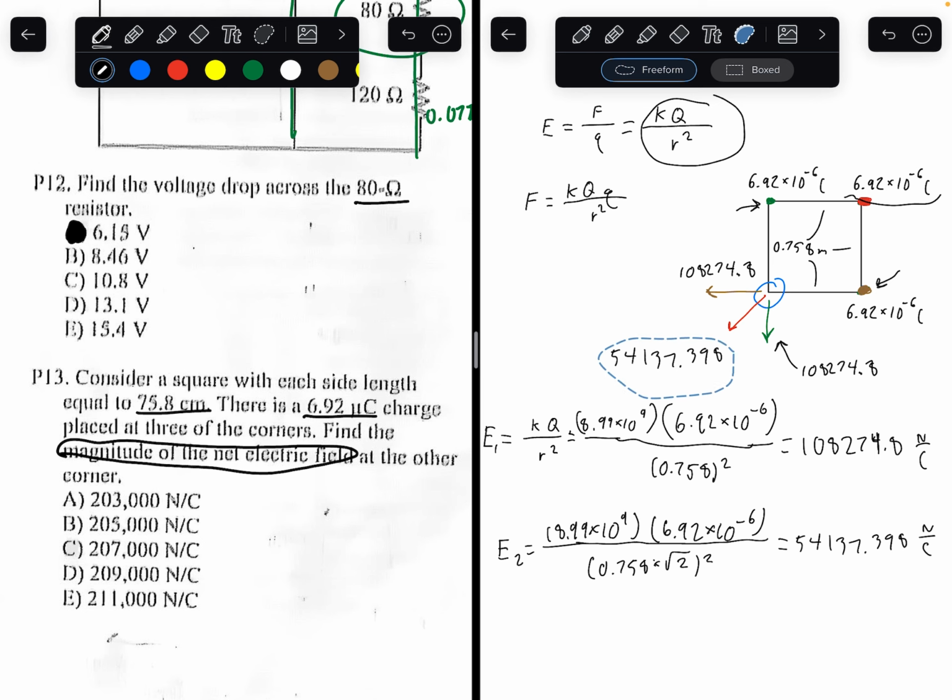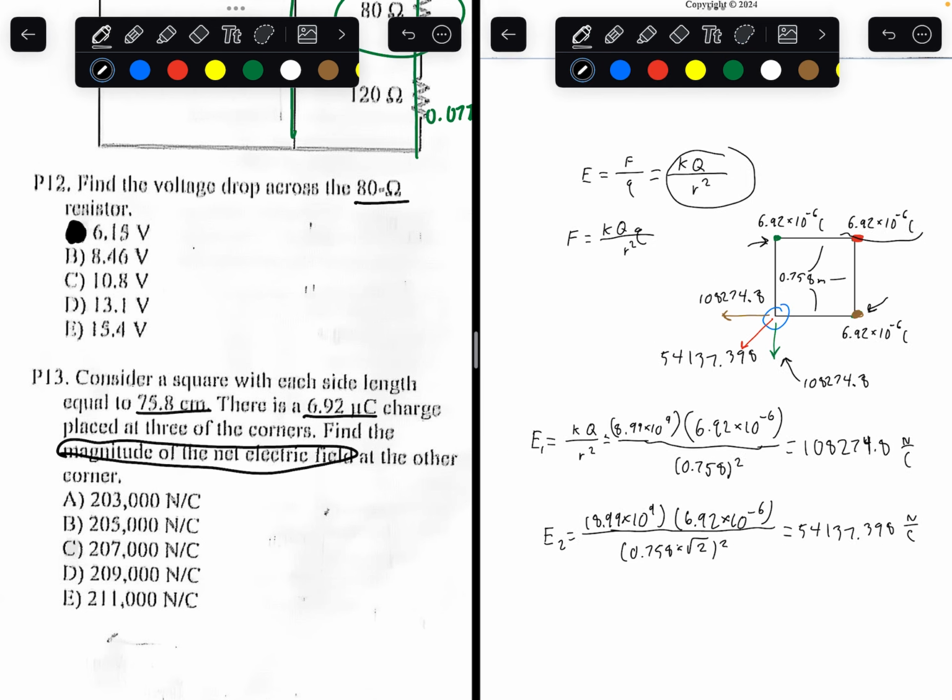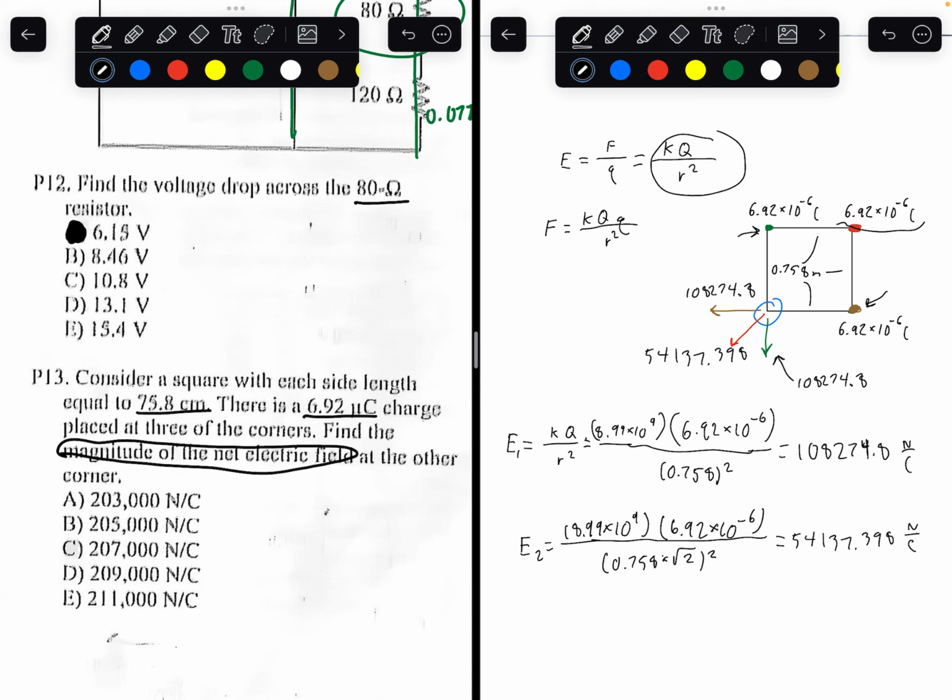So now we have the three vectors. Now we need to know how to add vectors. When we're adding vectors, we take the tip of one vector, like the base of one vector, and add it to the tip of the other vector, like that, like what I did with the green arrow. The base of the green arrow is being aligned to the tip of the brown arrow. And when you add vectors, you find the distance between these two lines. So you find the distance between the base of the brown arrow and the tip of the green arrow. That's how you add vectors. And since these two vectors are parallel to each other, we can just add the numbers normally. So let's do that.